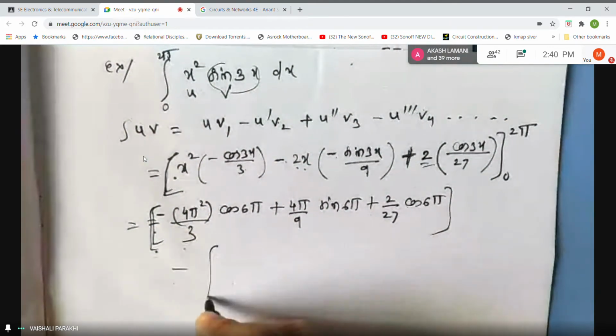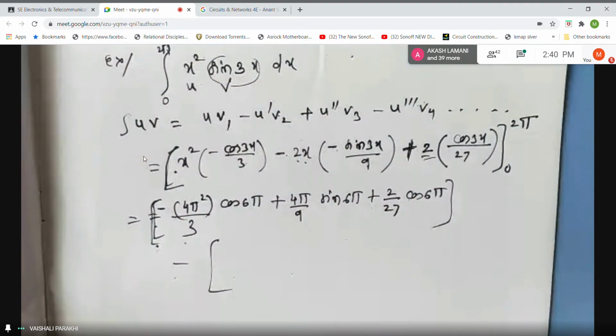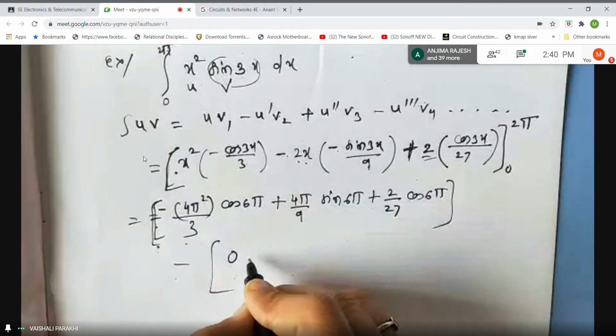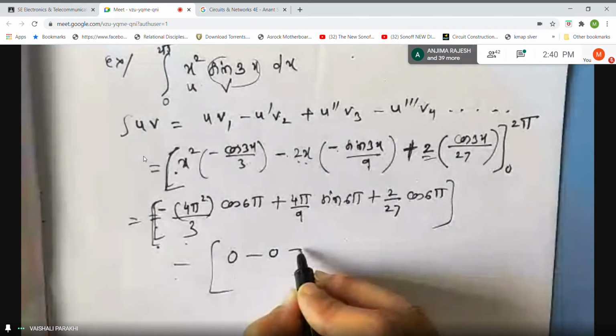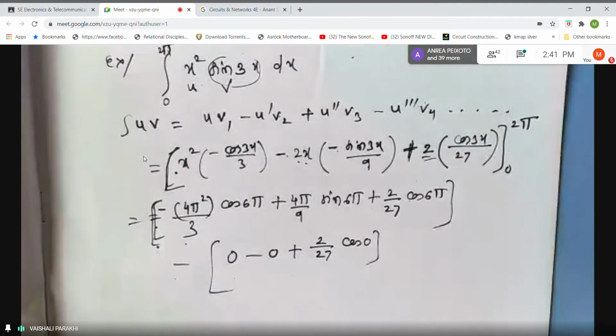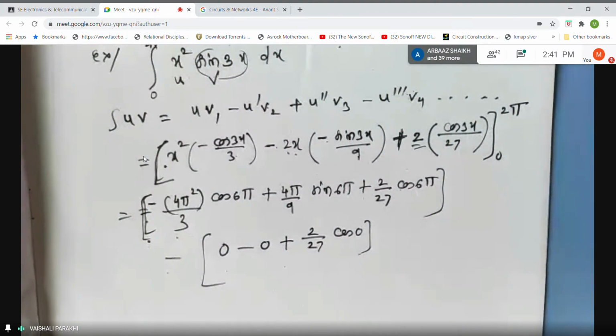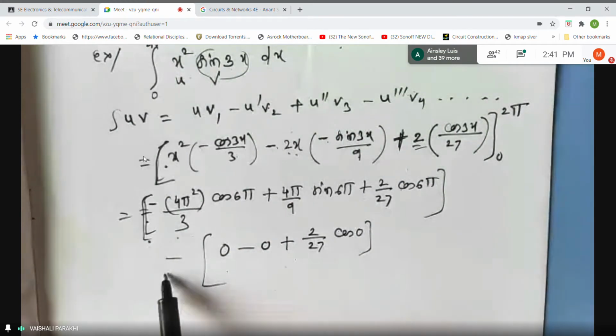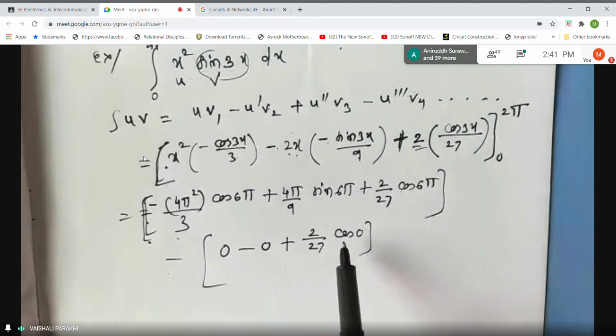Minus for the lower limit, wherever there is x, you are writing 0. But you know that 0 into anything is 0. Here also 0 into anything is 0. And plus 2 by 27 cos of 0. So if you observe students, nothing I have done other than substitution of upper and lower limits. So wherever there is x, first replace it by 2 pi. Minus wherever there is x, replace it by 0.